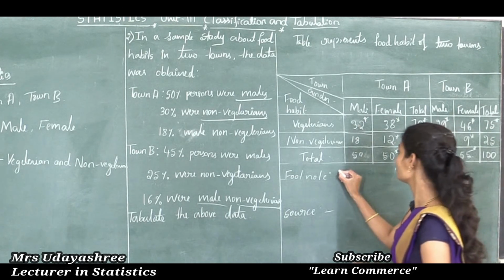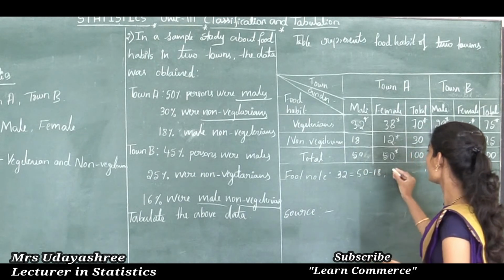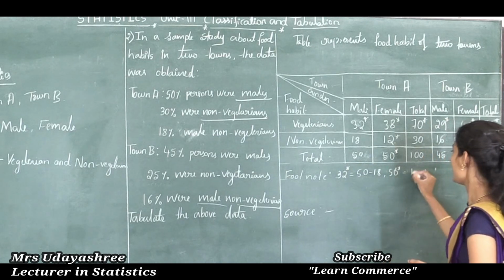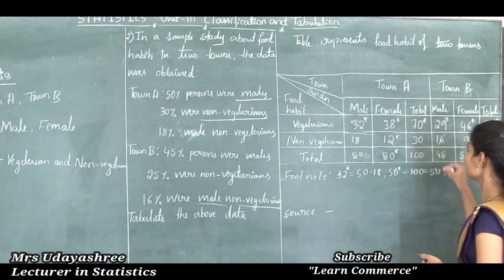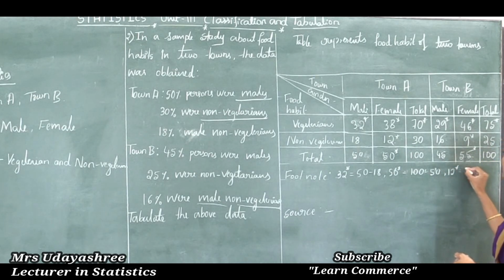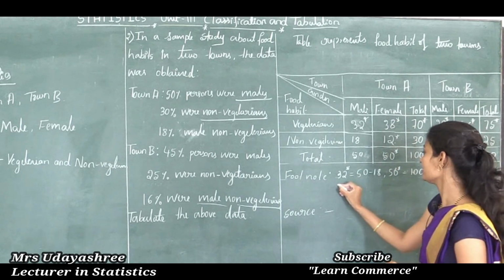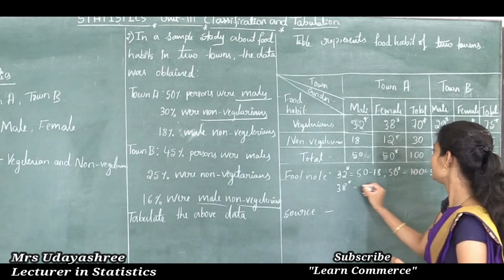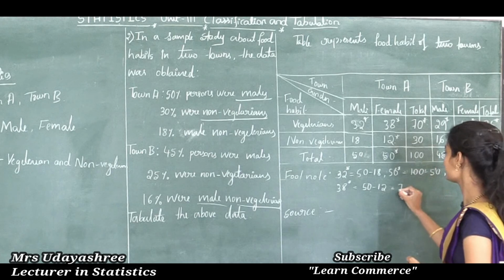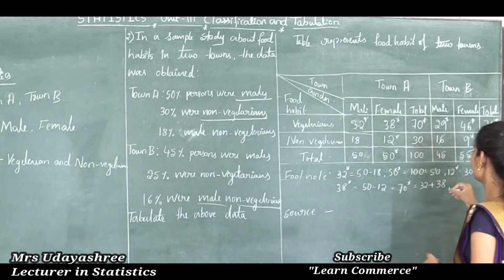So here I will write how to calculate them. For 32 students, that is 50 minus 18. Then how to calculate this 50? So 50 is 100 minus 50. Then this one, 12, that is 30 minus 18. Then this one, 18. So 38 is 50 minus 12. Then this one, 70 star, that is 32 plus 38, like that here also.